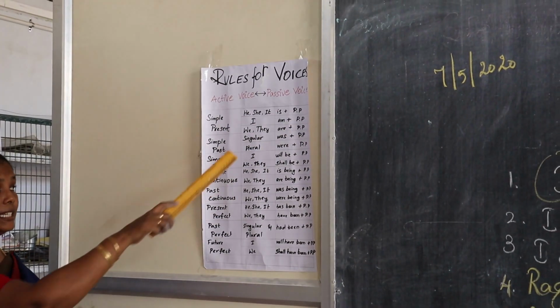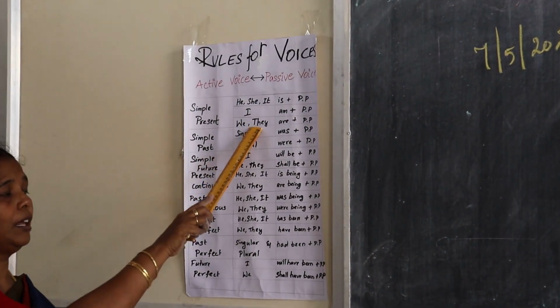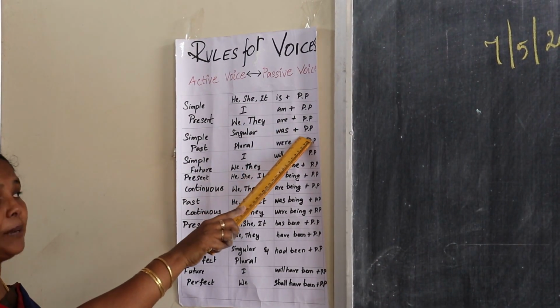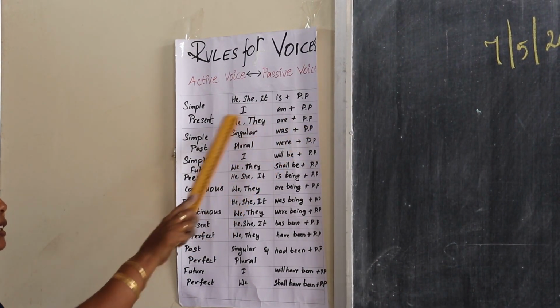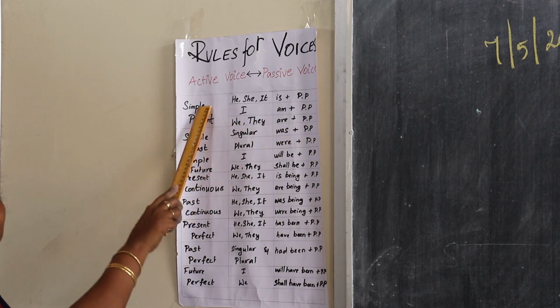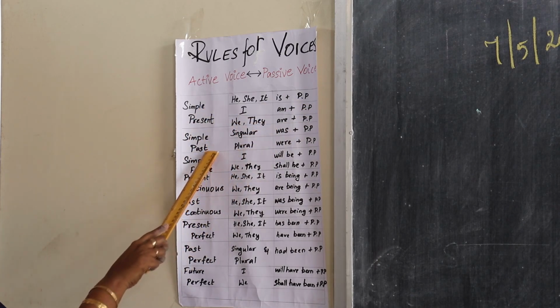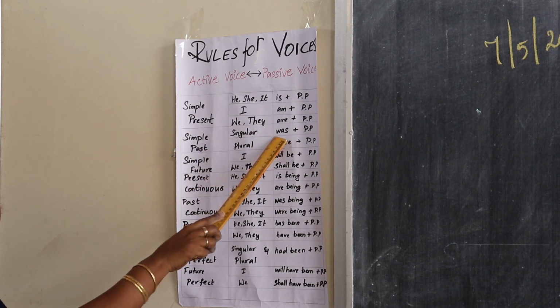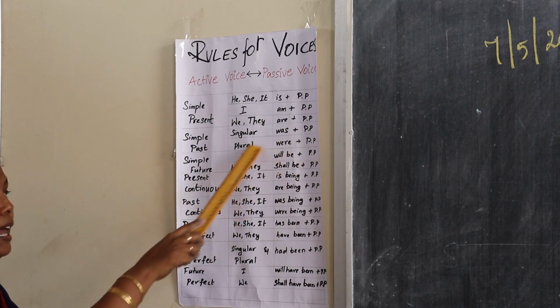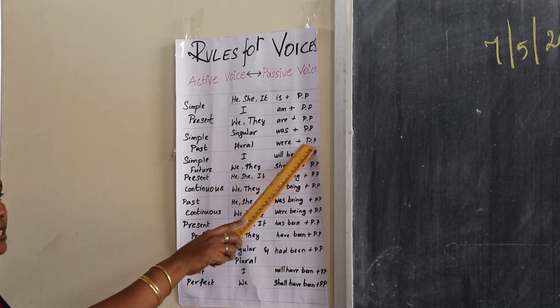If it is plural, you should change into are plus past participle. That is for simple present tense. Then the next one, simple past tense. For that, singular was plus past participle and plural were plus past participle.